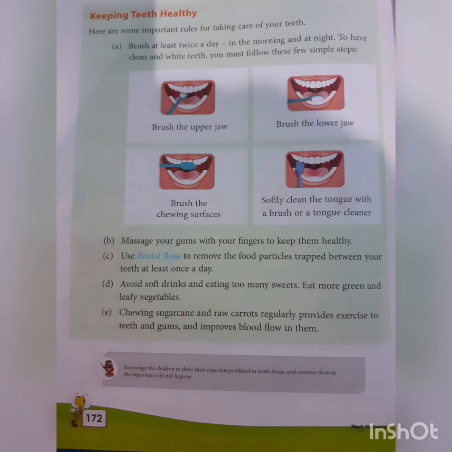Next, whenever we take a meal, after eating, every time we have to rinse our mouth. So whatever food particles are trapped or remaining in our mouth will be cleaned out. Now we have to use a soft-bristled toothbrush. Okay, and this brush we have to change after every 3 months or sooner, means at the maximum we can use a single toothbrush for 3 months, and after 3 months anyhow we have to change this toothbrush.